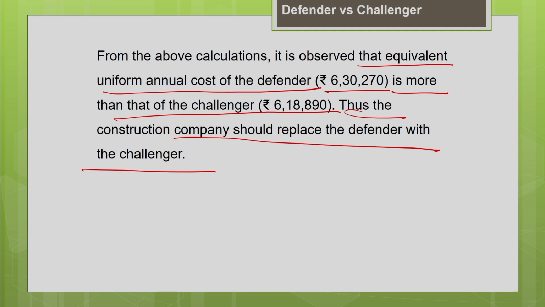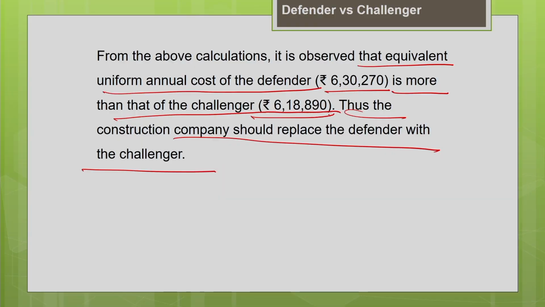So, in this approach, we are comparing two different machines, your current existing machine, the Defender, and the proposed machine. You are estimating the equivalent annual cost for both, and we are finding for which one the cost liability is minimum. Whichever equipment has the minimum cost liability, we will recommend that. In this case, the Challenger cost liability is minimum. So, it is preferable to replace the Defender with the Challenger.